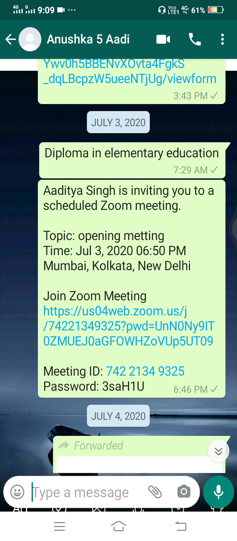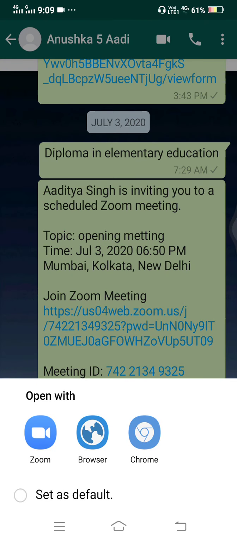It is used if you want to go with Zoom. You are going through WhatsApp, so you don't need this. So you will click on this link. If you have installed new Zoom meetings, it will show browser and more. You will click on more and it will show Zoom. You can click on Zoom.